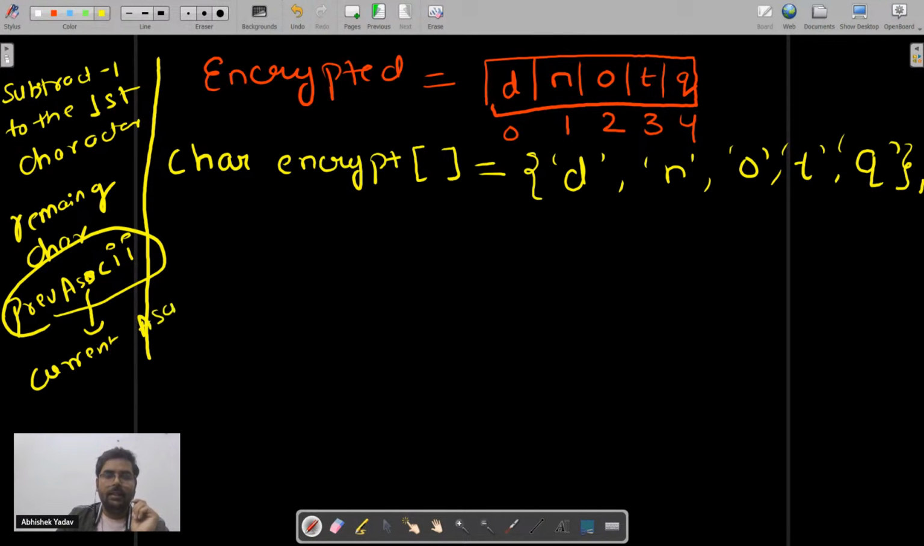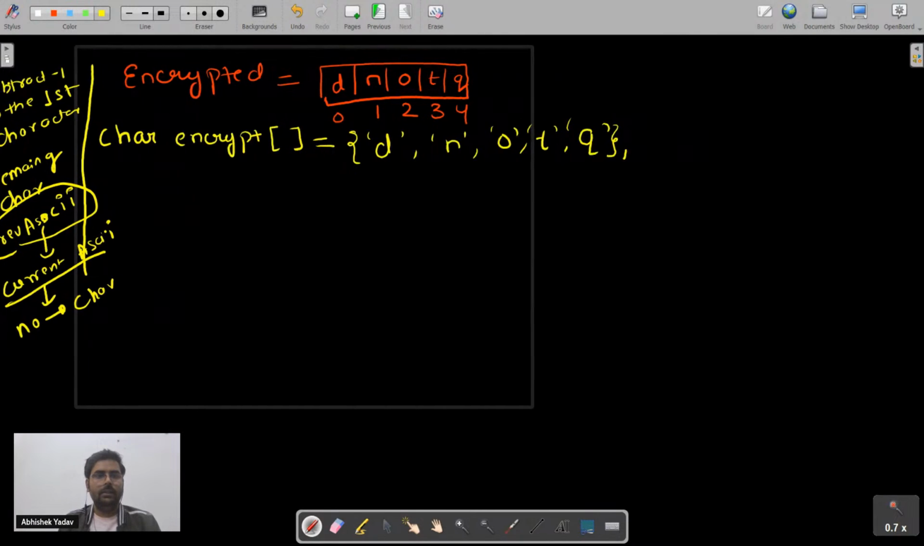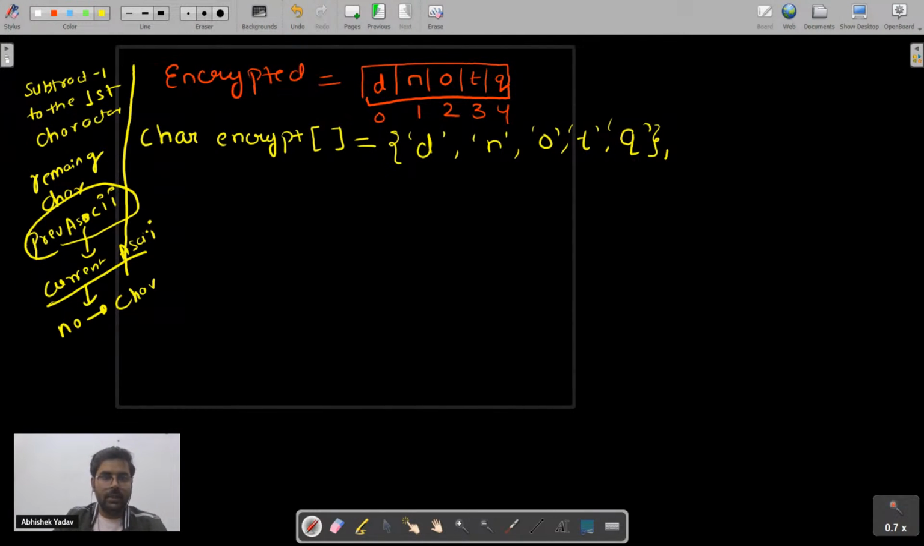After getting the resultant array, what do I have to do? I have to convert the number back to the character. Okay, let's see point by point. So I got the encrypted data. After that, what do I have to do?